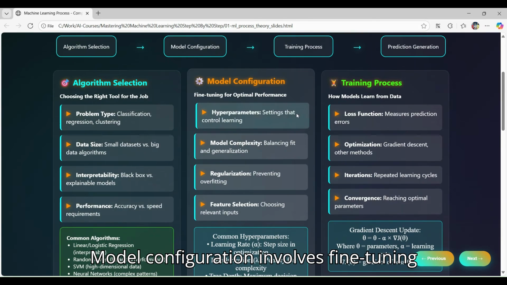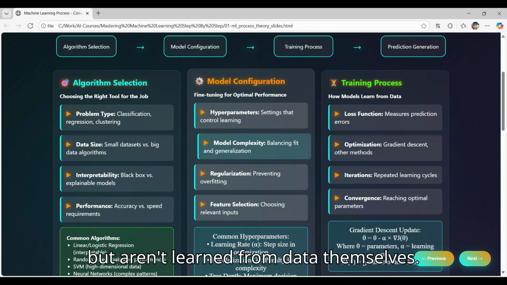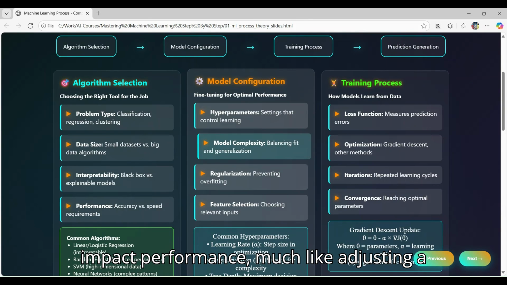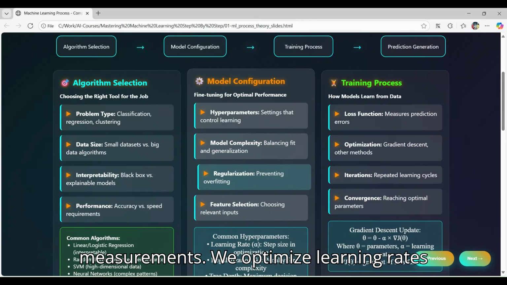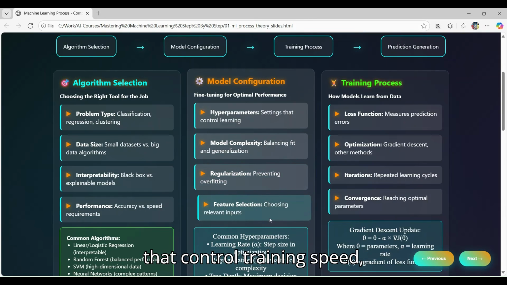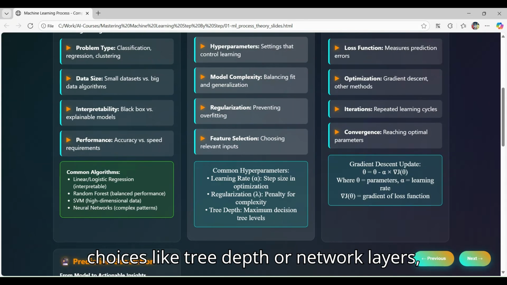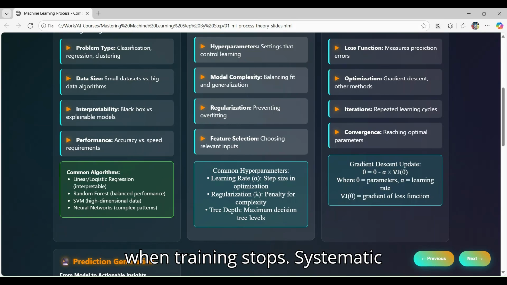Model configuration involves fine tuning the algorithm's hyperparameters, the settings that control how learning occurs but aren't learned from data themselves. These configuration choices dramatically impact performance, much like adjusting a precision instrument before critical measurements. We optimize learning rates that control training speed, regularization parameters that prevent overfitting, architectural choices like tree depth or network layers, and convergence criteria that determine when training stops. Systematic approaches like grid search or Bayesian optimization help find optimal parameter combinations.